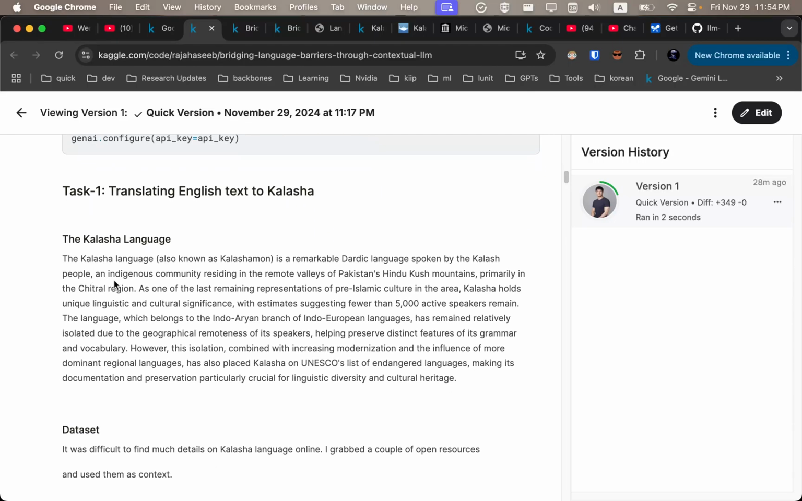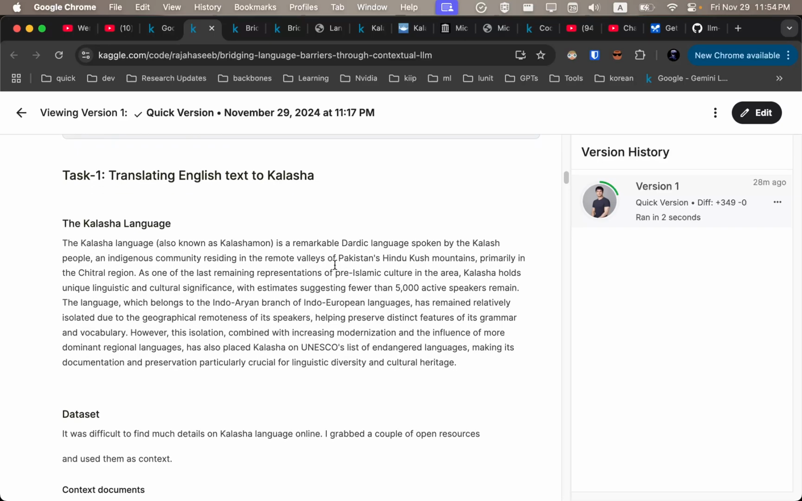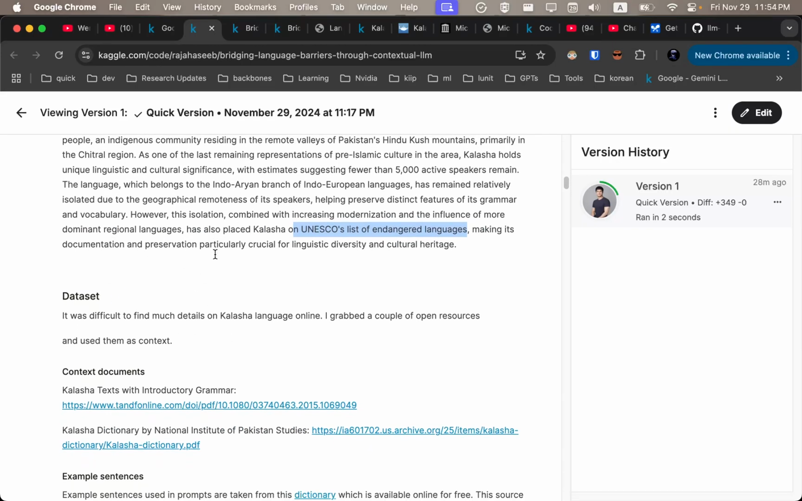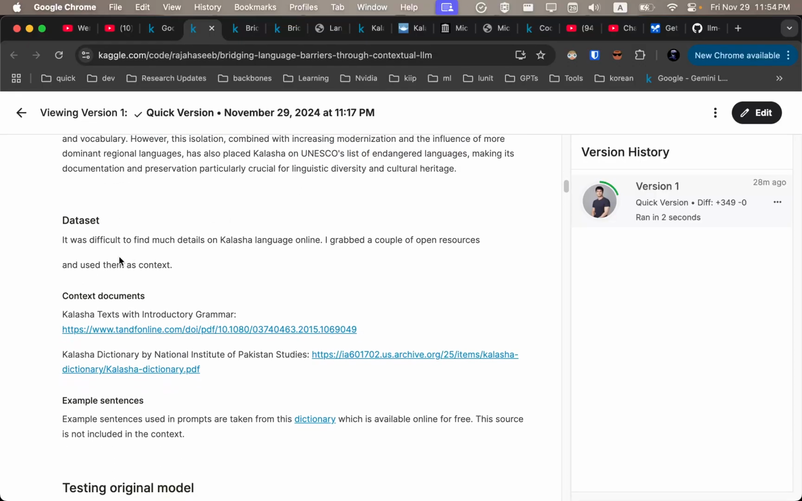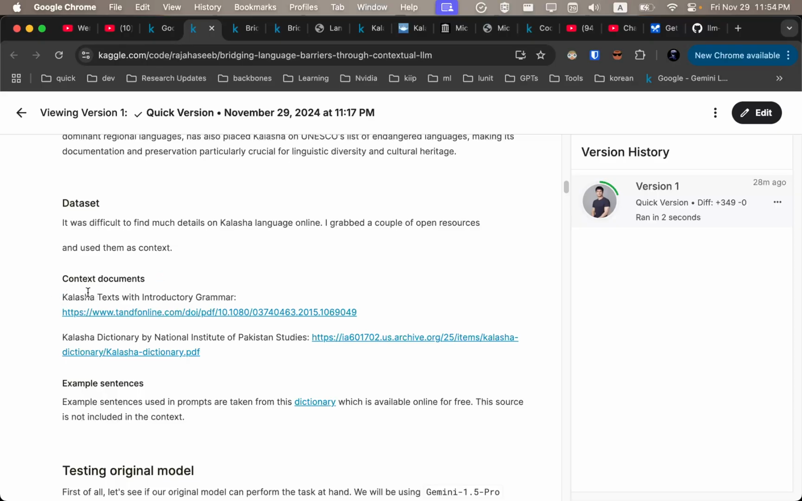Kalasha language is a language spoken in Pakistan's northern areas. It's an endangered language. It only has 5,000 speakers, and UNESCO has also listed it as endangered. So it was a really good choice, because there were not a lot of online resources for this language. So I was pretty sure it's not trained on this data as well. I tried hard and I found two resources.